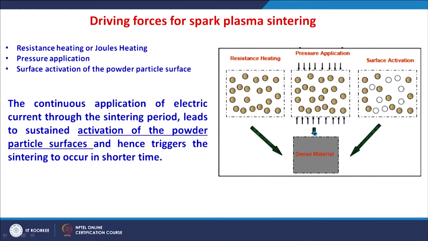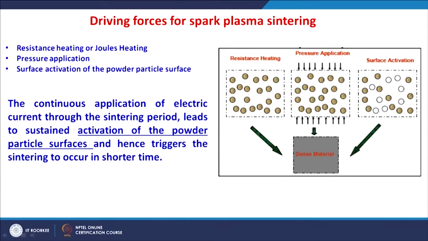Driving forces for the spark plasma sintering are resistance heating or Joule's heating, pressure application and surface activation of the powder particle surfaces. The powder particle surfaces are physically activated and then lead to easy necking under these pressurized conditions and increased temperatures because of resistance heating. All three driving forces are responsible for easy sintering of these powders. The continuous application of electric current through the sintering period leads to sustained activation of these powder particle surfaces, therefore triggering the sintering to occur in a much shorter time.